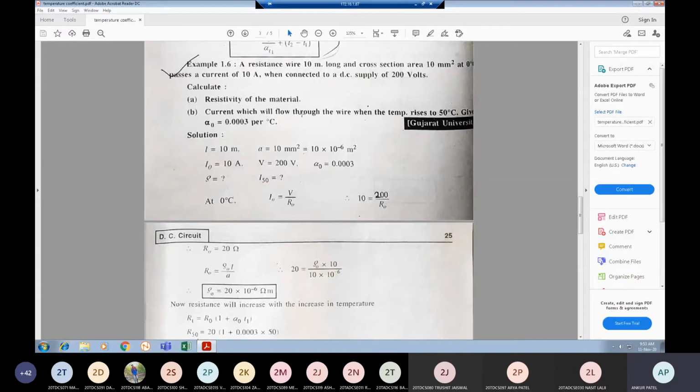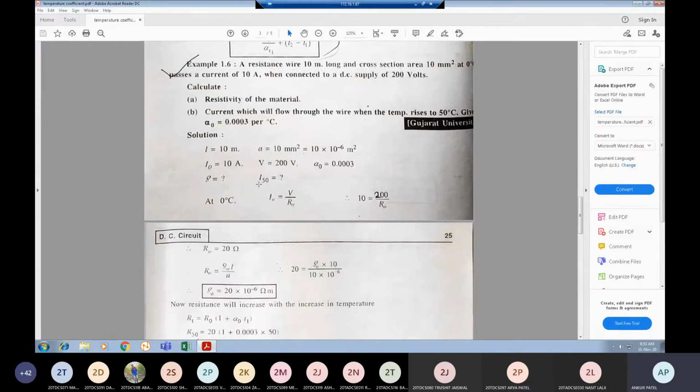Alpha 0 is given as 0.0003 per degree Celsius. So we need to find the resistance at 50 degrees Celsius, and after finding that resistance, we can derive the current.